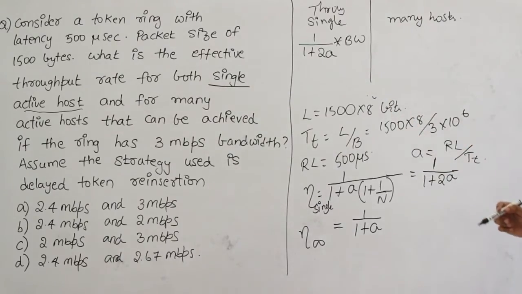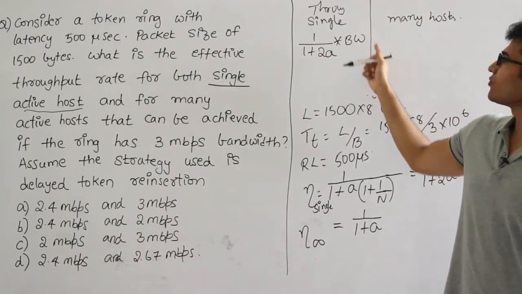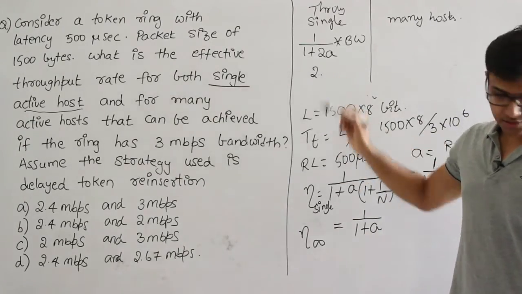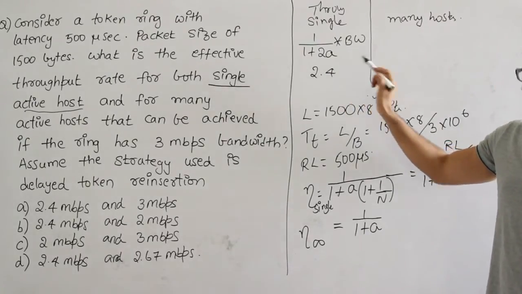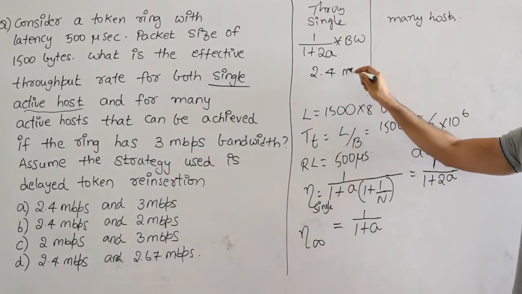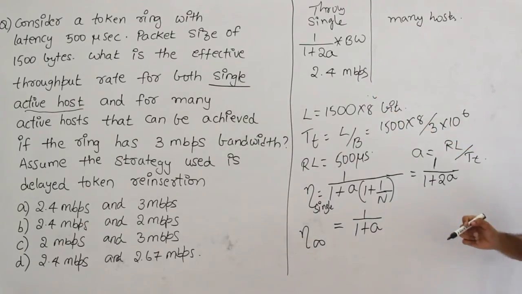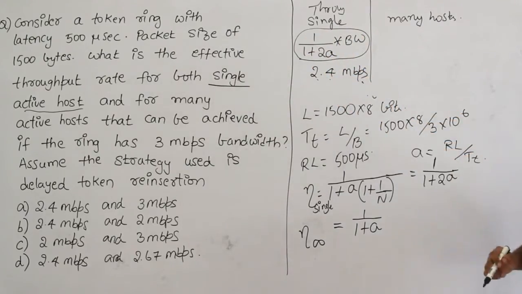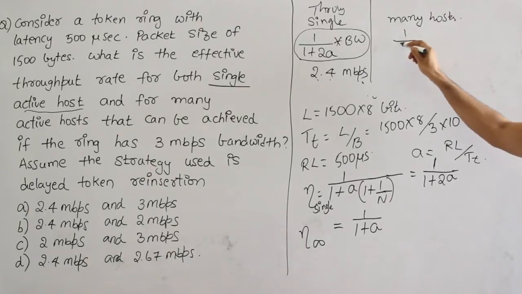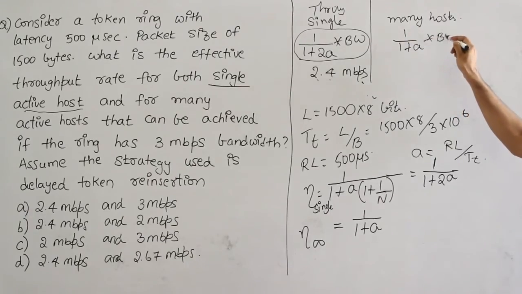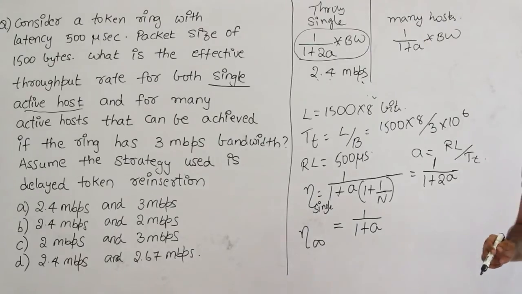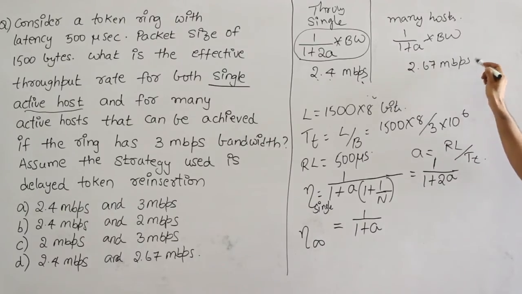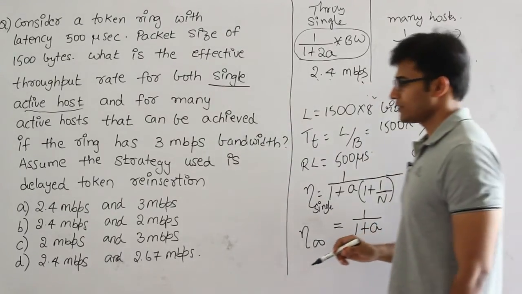Bandwidth is 3 Mbps. If you substitute all the values, you will get around 2.4 Mbps. Please calculate it yourself. And for many hosts, 1 upon 1 plus a into bandwidth. If you substitute all the values, you are supposed to get 2.67 Mbps. So this is the answer. Therefore the answer is D.